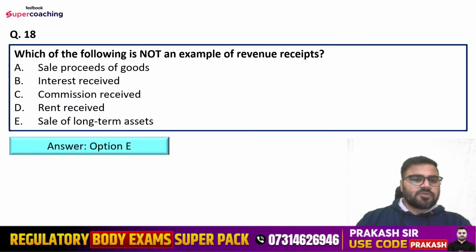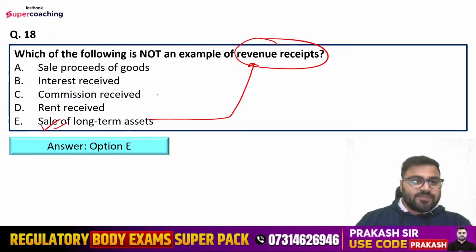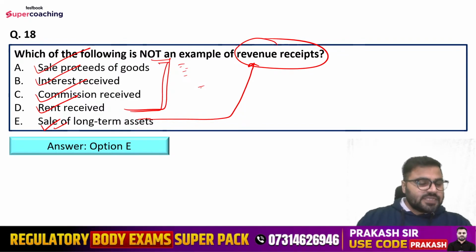So right answer will be option number E, that is sale of long-term assets, because sale of long-term asset will be the capital receipt and not the revenue receipt. Why? Because ultimately it is impacting the asset, and whenever assets and liabilities are getting impacted, then in that case that will be a capital receipt, not the revenue receipt. In all the rest of the options, neither assets nor liabilities are getting impacted. You can see sale proceeds of goods, interest received, commission received, rent received. In all these cases, assets or liabilities are not getting impacted. That is why they are the revenue receipts.